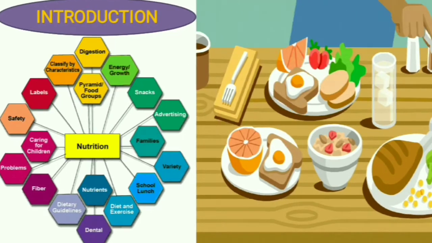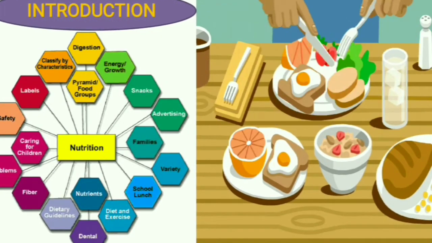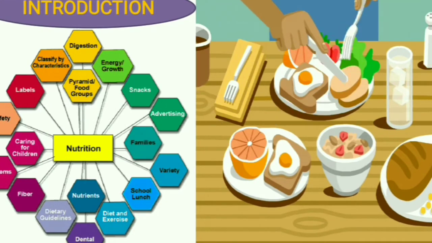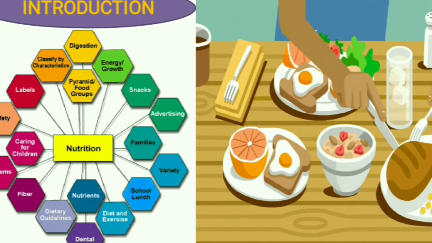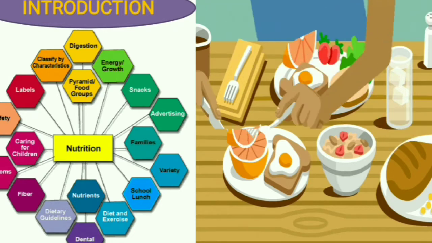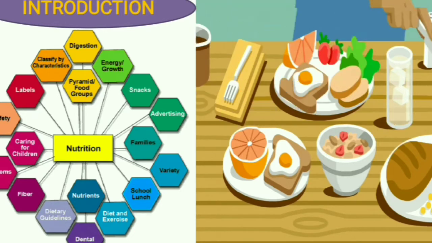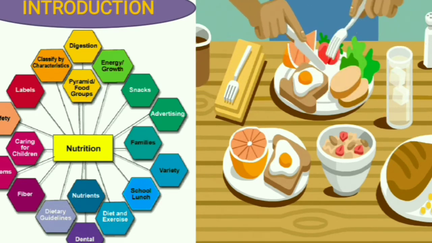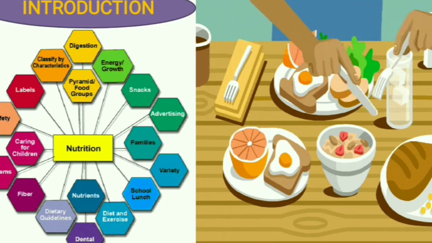So we know food is the basic necessity of life. Food is defined as any substance, either from a plant or an animal, that we consume to get nutritional support for the body.